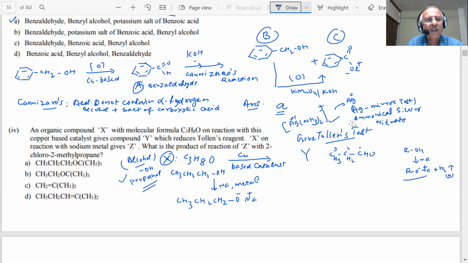What is the product of the reaction? This is Z. Then Z reacts with 2-chloro-2-methylpropane. This is reacted with what, student? How do you draw 2-chloro-2-methylpropane? 1, 2, 3. 2-chloro, this is my 1, this is my 2, my 3. CH3, CH3, CH3. This is reacted with this. What will be the product, students?